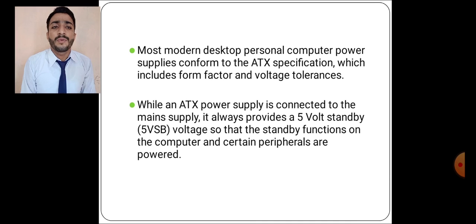Most modern personal computer power supplies conform to the ATX specification, which includes form factors and voltage tolerances. While an ATX power supply is connected to the mains supply, it always provides a 5 volt standby, or 5 VSB, voltage so that the standby functions on the computer and certain peripherals are powered.